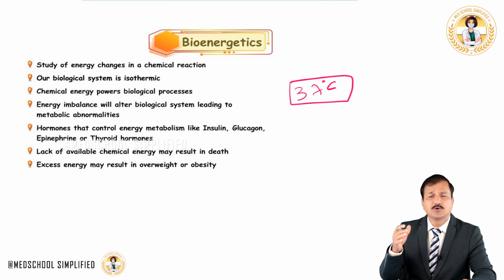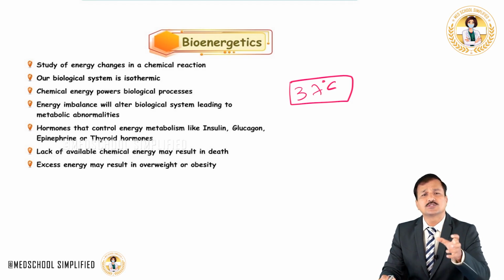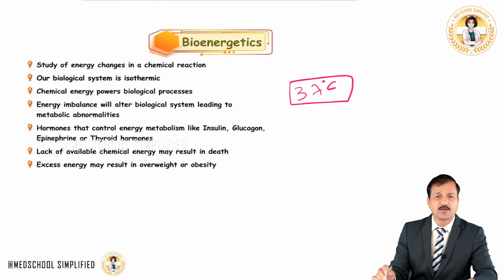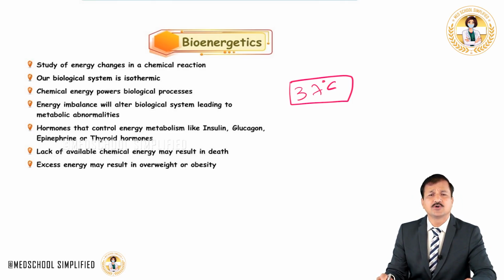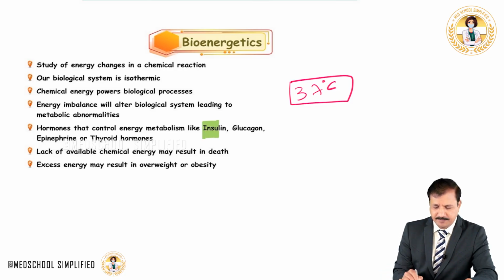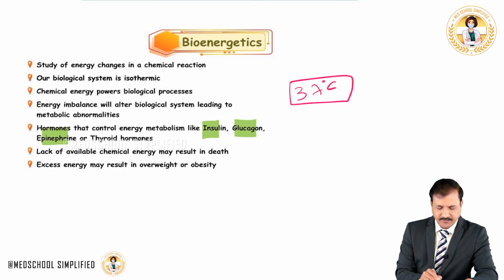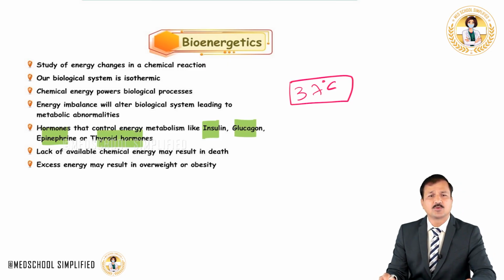So, what are the hormones that control energy metabolism? The important hormones that control energy metabolism are insulin, glucagon, epinephrine and thyroid hormones. These are the hormones that control our metabolic pathways, and thereby they control energy metabolism in our system.